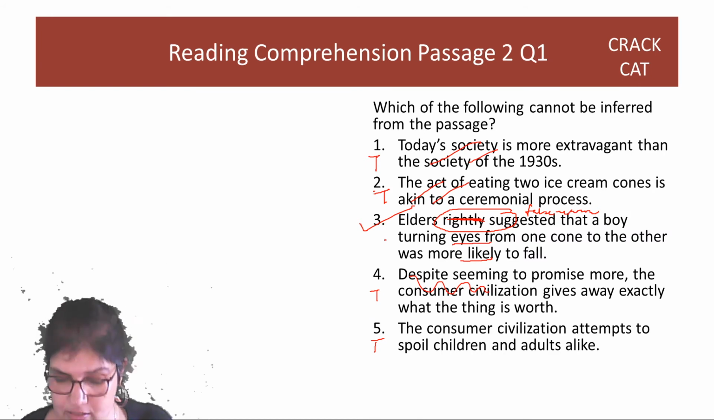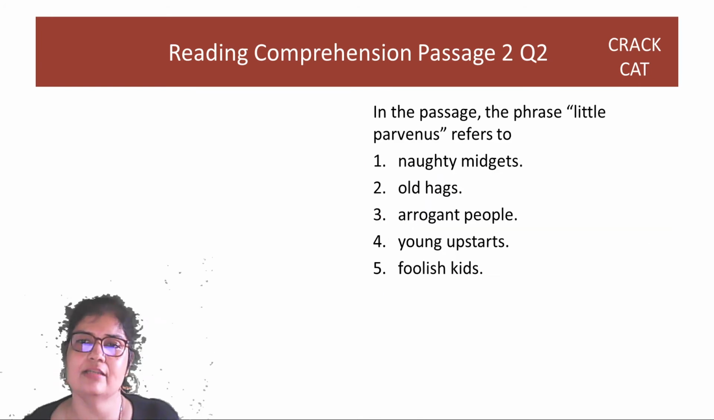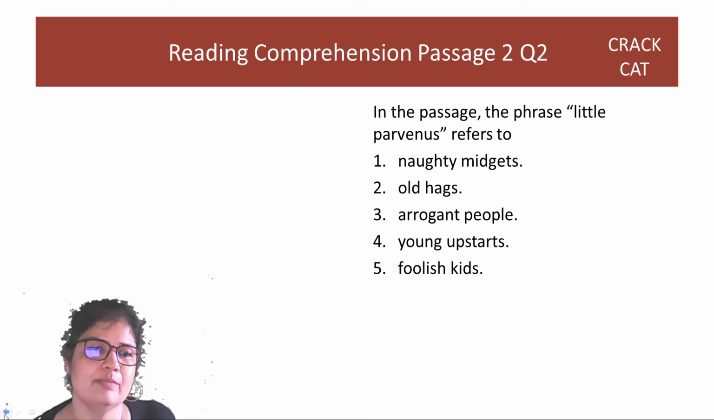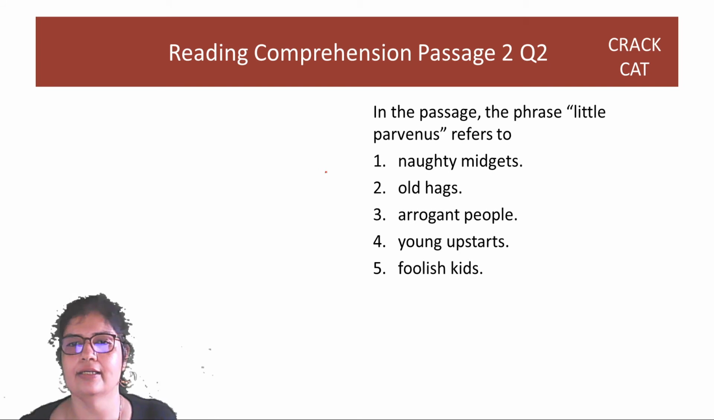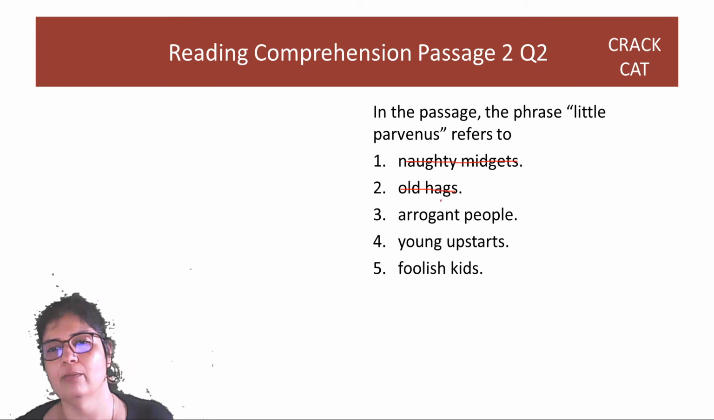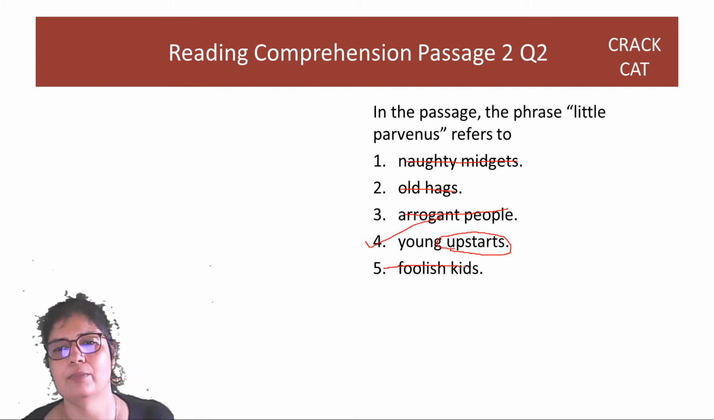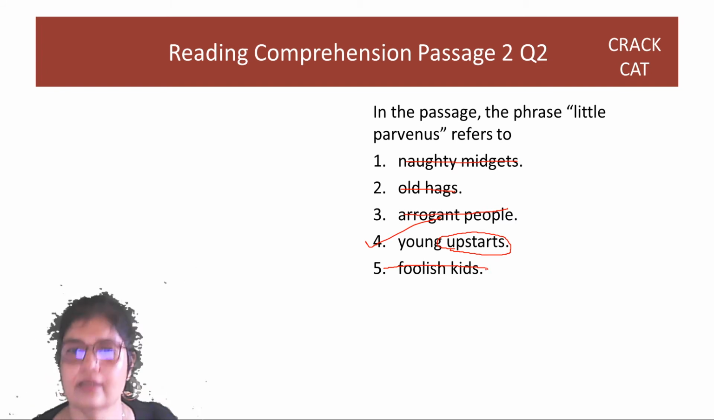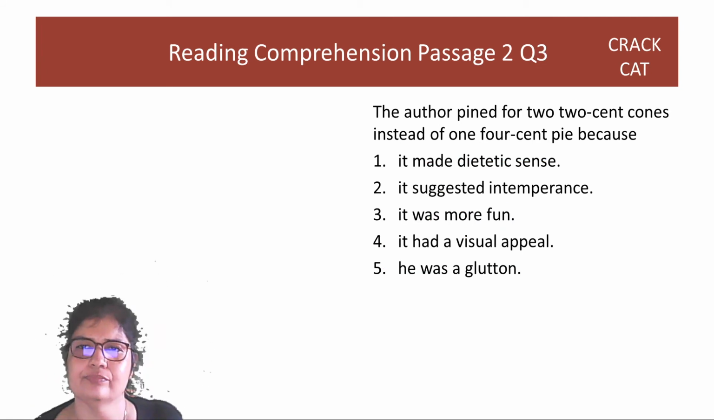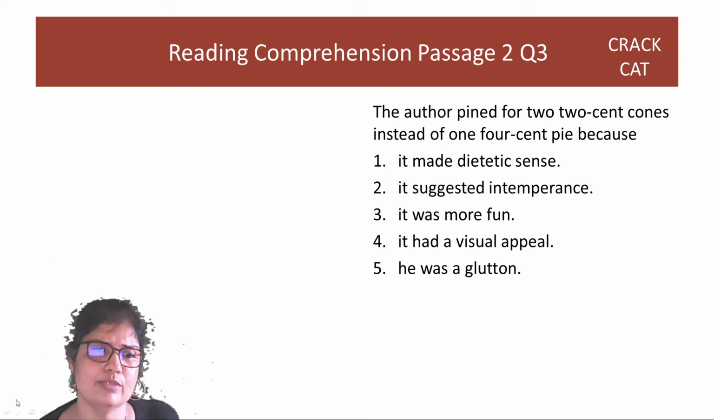You want something false. In the passage, the phrase little parvenus. Little means young, small kids, right? Who move ahead very fast. So first of all, it is not old hags. Midgets are short people, but we are strictly talking about kids. So it's not about people also. It can be foolish kids or young upstarts. That's what you want to say. People who are coming up rapidly. Okay, not people who are stupid. Right? Fourth option. The author pined for 2 cent quotes because it represented excess.